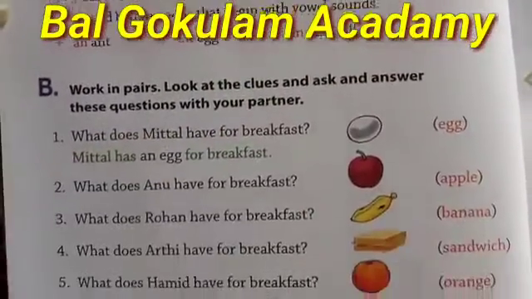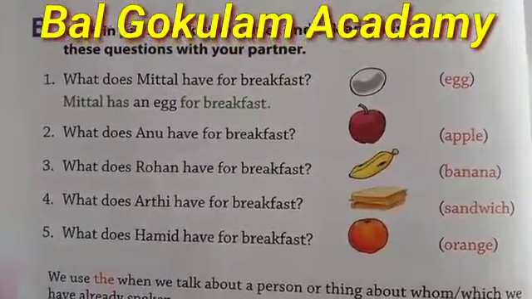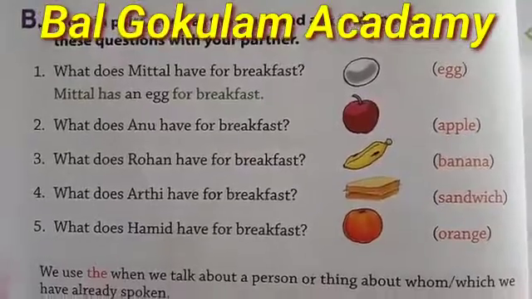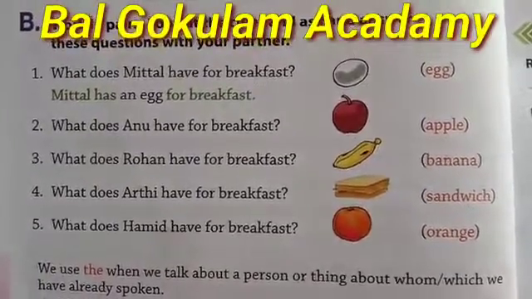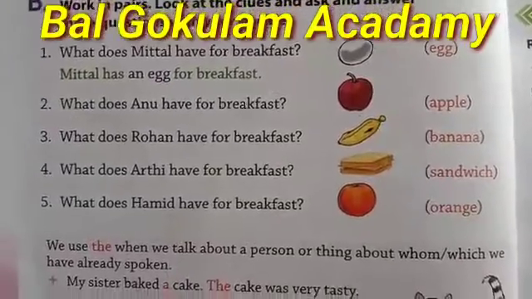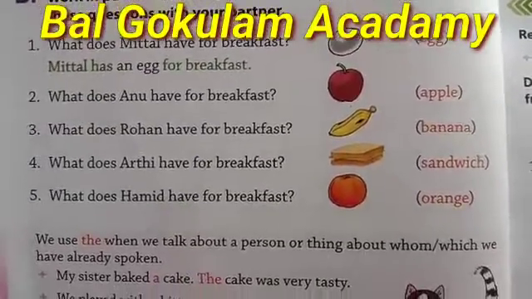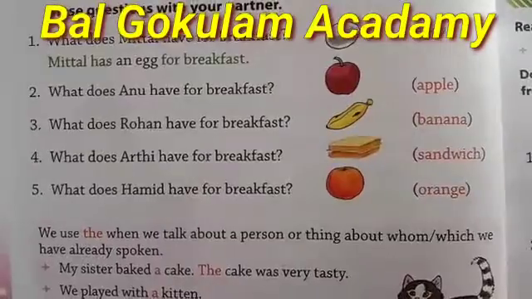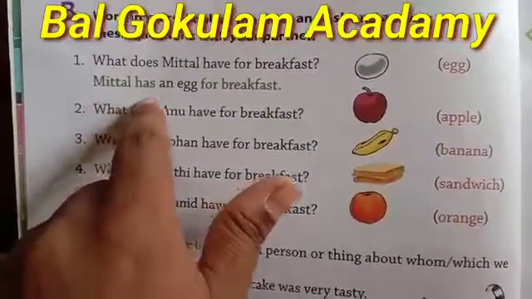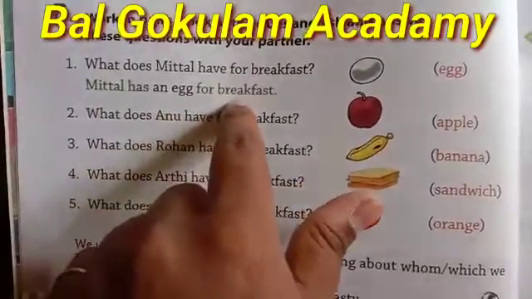Then here the question is given. Work in pairs. Look at the clues and ask and answer these questions with your partner. First is, what does Mittal have for breakfast? Then the answer is given. Mittal has an egg for breakfast.